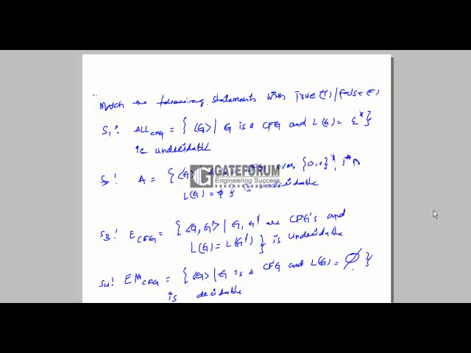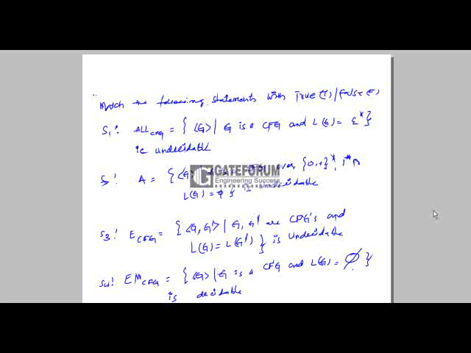Match the following statements with true T or false F. Here 4 statements are given and we need to identify which of them are true and which of them are false. If you see the first statement, S1: G is a CFG and L of G is equal to sigma star is undecidable.